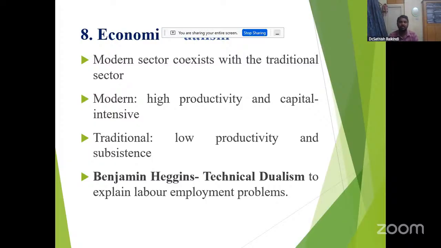So Benjamin Higgins, one of the important economists, coined technical dualism. Technical dualism is proposed by Benjamin Higgins to explain the labor employment problem.